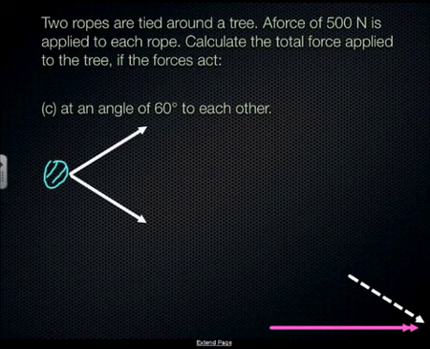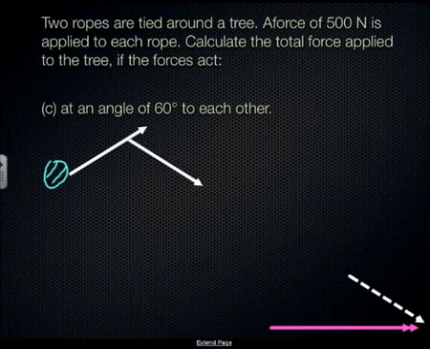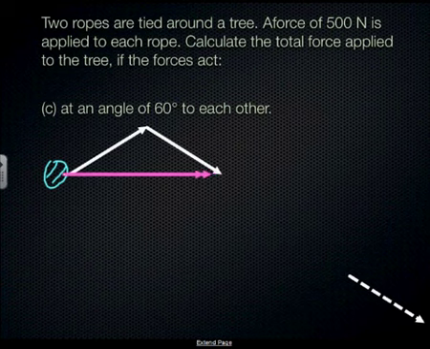So here we've got a different one. These two forces are now at an angle of 60 degrees to each other. Same thing as before. Move the vector like that, and you can then just add the two together to get a resultant there. Okay. So how do you find that? Well, you can either use a scale diagram or you can use the cosine or sine rule if you know what they are.